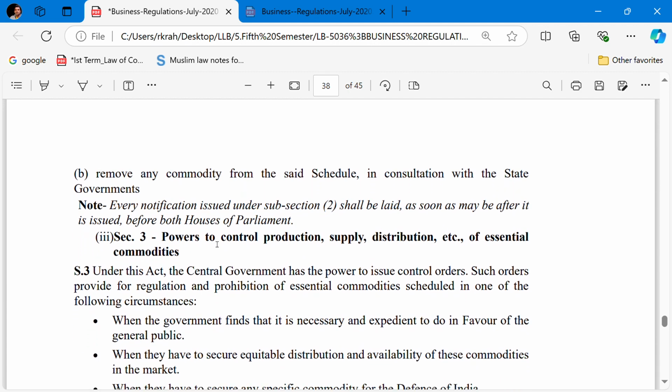Section 3: power to control production, supply, distribution, etc. of essential commodities.